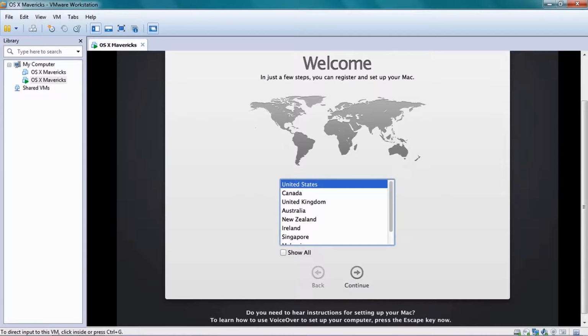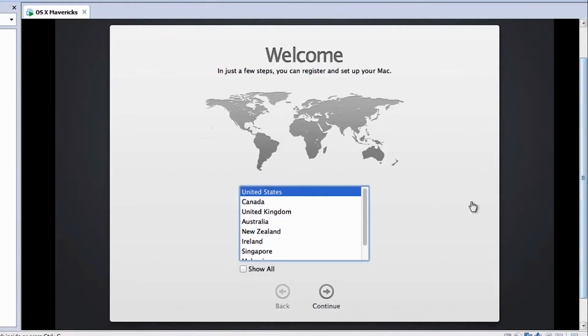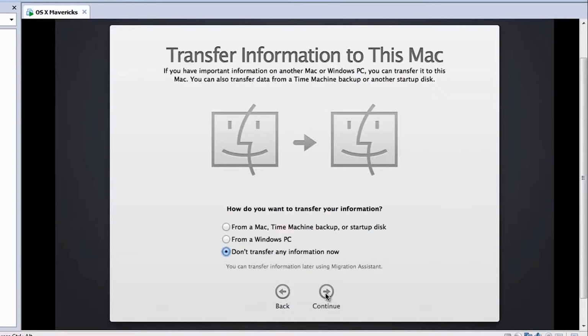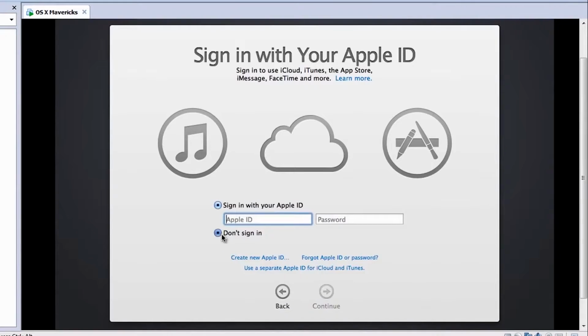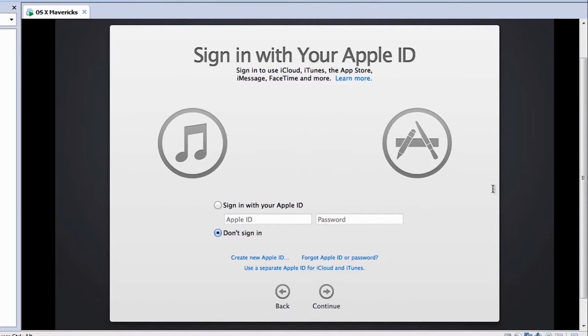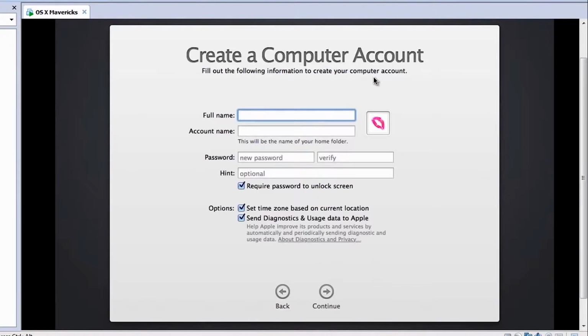So once you're done with that, you'll be presented with this screen over here. Choose the location and hit on continue. And over here choose the keyboard layout, hit on continue. So if in case you have got an Apple ID, you can sign in with that. I'll just skip this step as of now. Hit on agree, and then over here you'll have to enter in your name and the password.